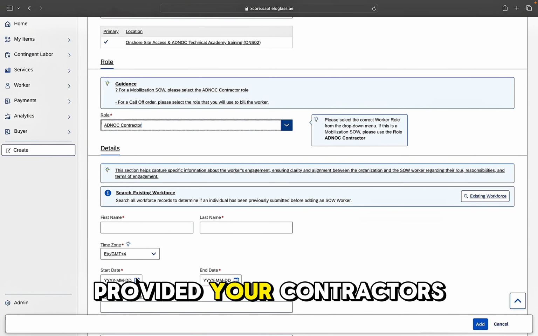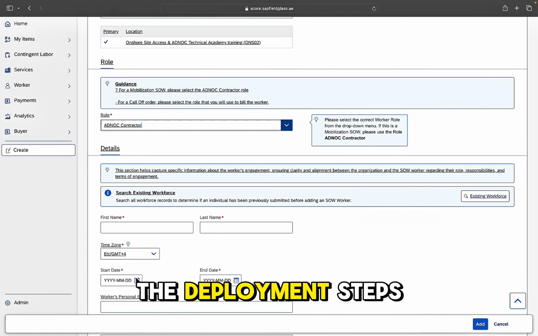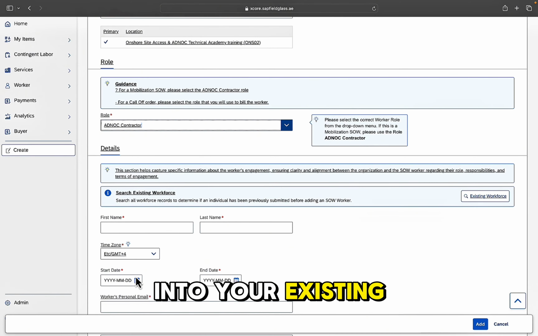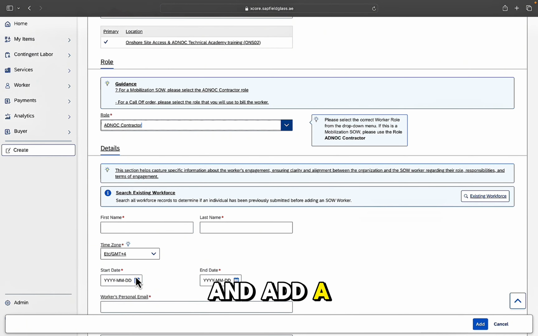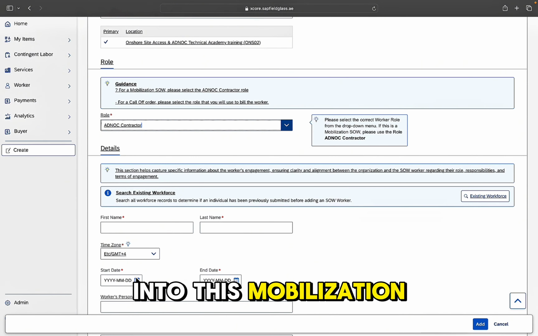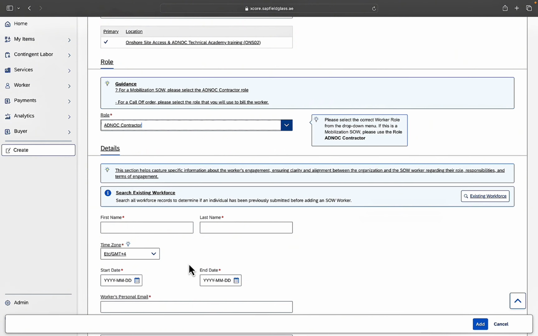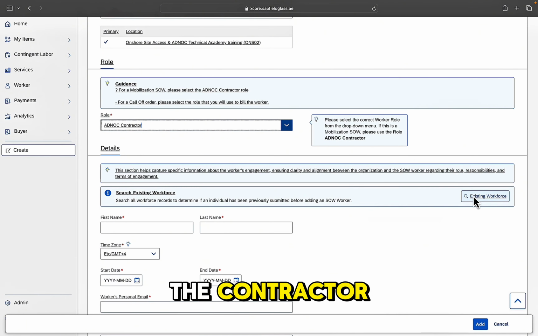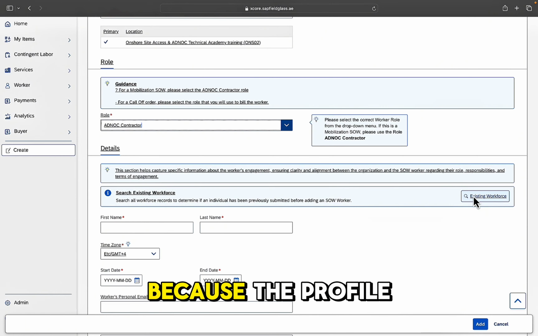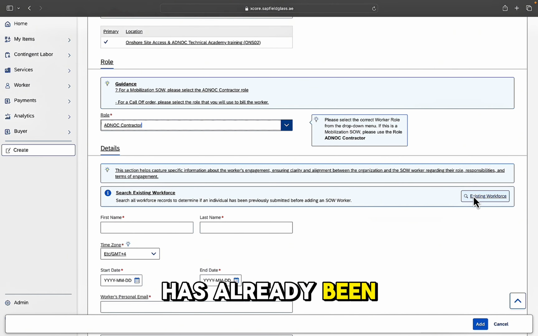If you have provided your contractors to us as part of the deployment steps, you can click into your existing workforce and add a pre-populated contractor into this mobilization SOW. You'll be able to search for the contractor, select them, and the fields that you're seeing here will be pre-populated, because the profile for the individual has already been created.